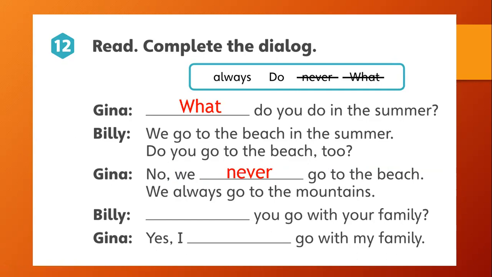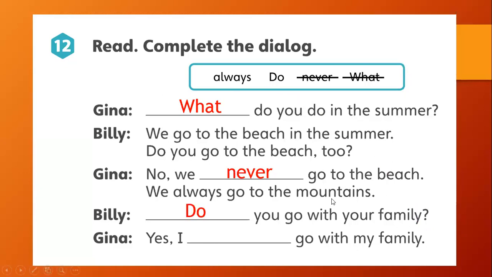Billy, blank, you go with your family. There is a very, very important detail that we have to pay attention to. That detail is the question mark. We have a question mark. Remember, to make a question, it's necessary to use do. For a question, we always use do, okay? Except when we have the verb be. When we have the verb be, we don't use do, but that's not the case. So we're going to use do.